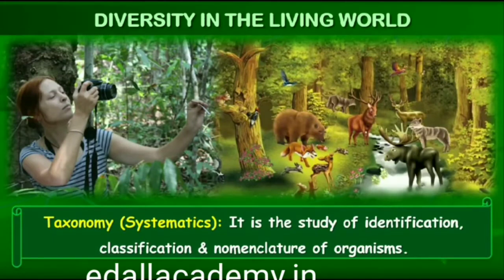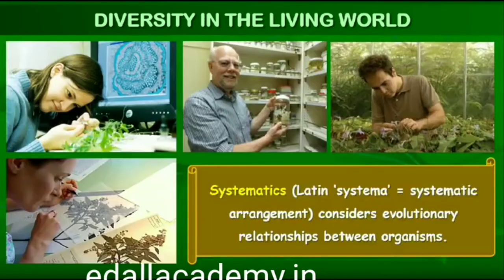Human beings have always been interested in knowing more and more about the various kinds of organisms, particularly with reference to their own use. In early days, human beings needed to find sources for their basic needs of food, clothing and shelter. Hence, the earliest classifications were based on the uses of various organisms. Human beings were, since long, not only interested in knowing more about different kinds of organisms and their diversities, but also the relationships among them.